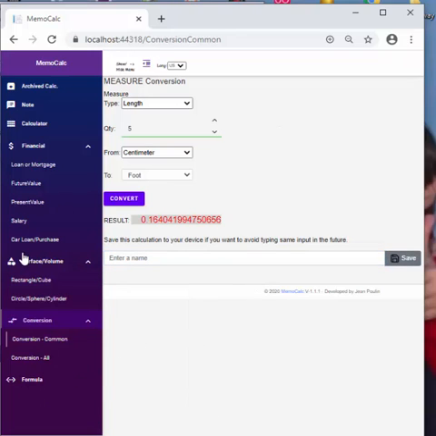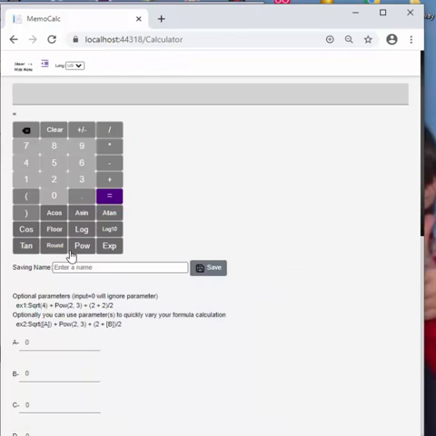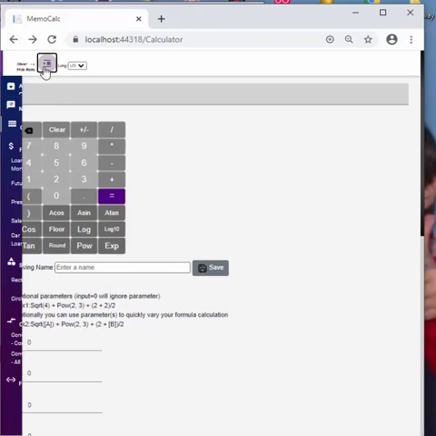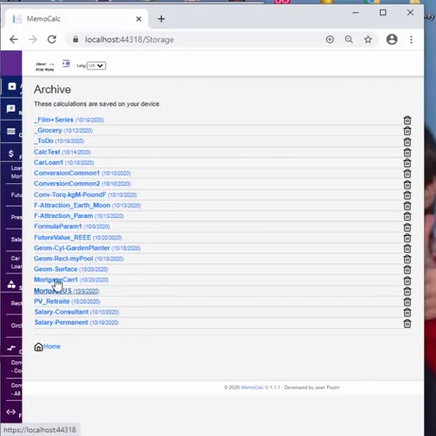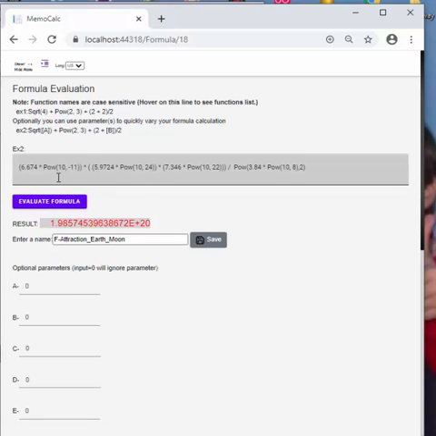Okay, besides that you have of course the calculator, which is one which is formula, but you have the formula also here. So for example, if we go on the archive here, I could show it to you, that you could have here a formula. This is a big formula for the attraction from the moon to Earth.